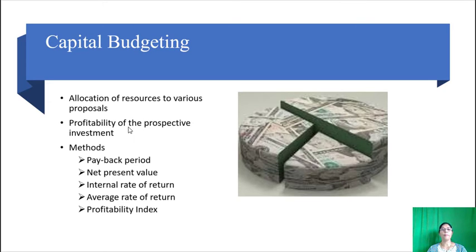There are a number of methods, traditional as well as modern, to decide about the investment decisions. They are payback period, net present value, internal rate of return, average rate of return, and profitability index. In detail, we are going to study this topic of capital budgeting in module 2.